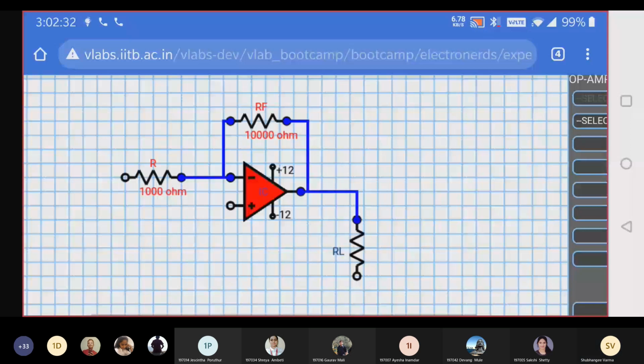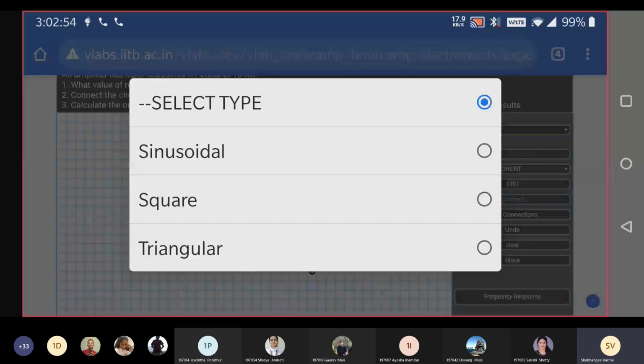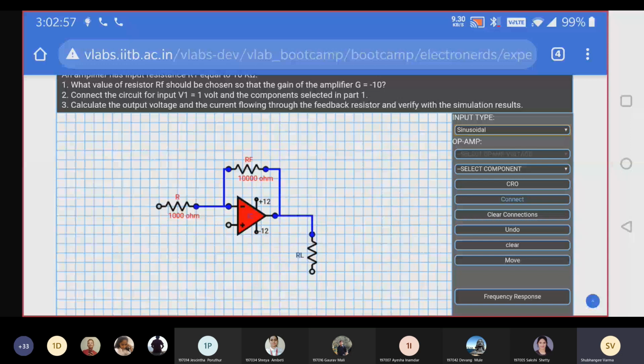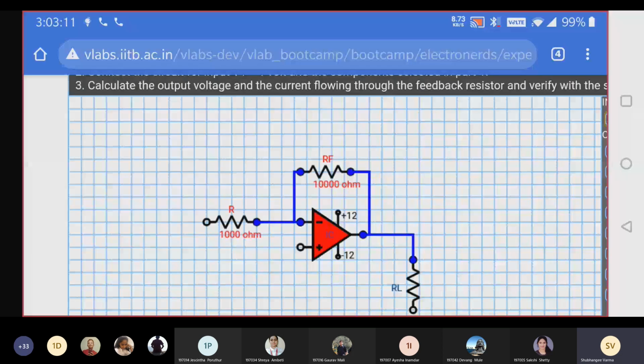Now you have to connect the input supply and the ground connection. For the input, you can see there is an input type. First tab, click on that. See, the input type is on the right side here, and click on that. There are three input types: sinusoidal, square, triangular. We are going to select sinusoidal. Here you can see sinusoidal gets selected, and we are going to connect it at the input side.